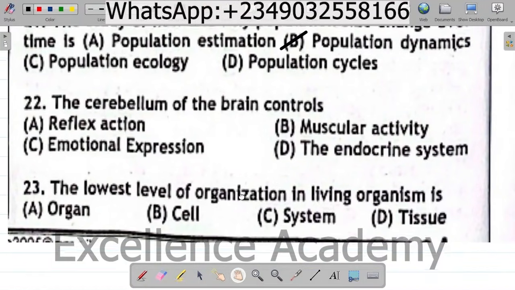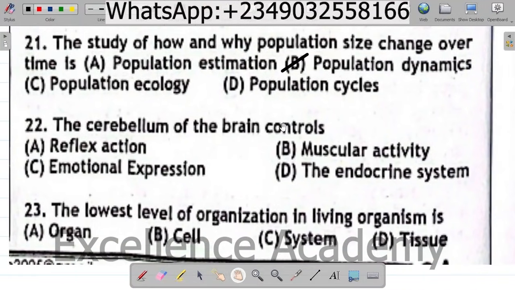Question 22. The cerebellum of the brain controls A. Reflex action, B. Muscular activity, C. Emotional expression, D. The endocrine system. The correct option is B. Muscular activity.